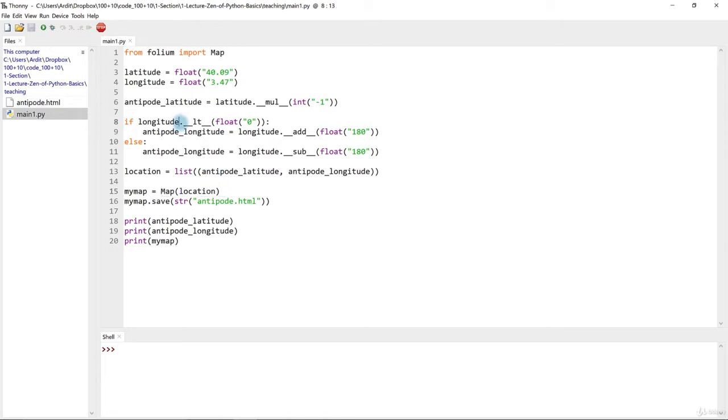Is dot an object? No, it's not. How about the colon? Nope. How about if? Is it an object? No, that's also not an object. So there are also some other things besides objects in Python.